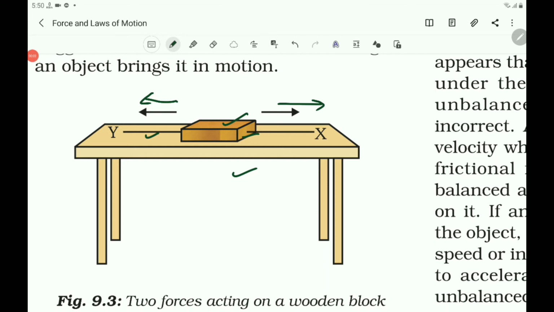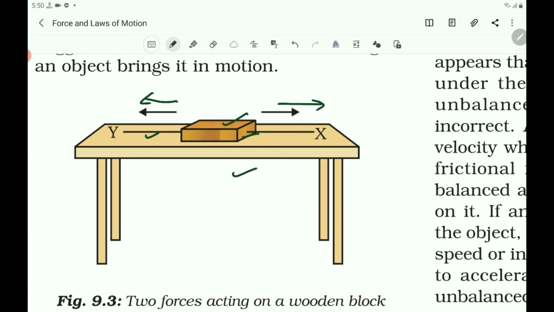In this situation, two forces of equal magnitude are acting on a wooden block in opposite directions. Let us consider a situation in which two opposite forces of different magnitudes pull the block.